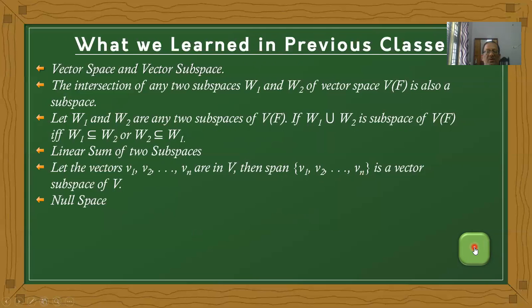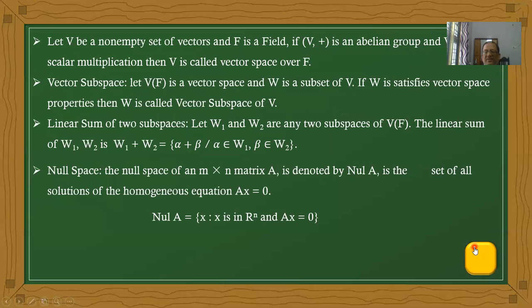After that, the definition of null space. What is the meaning of null space? The null space of an M by N matrix A, denoted by null A, is the set of all solutions of the homogeneous equation Ax equal to 0.